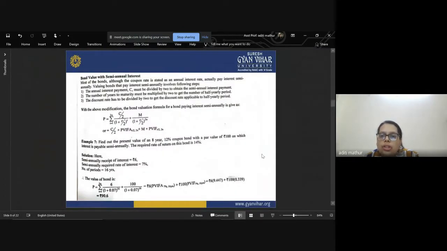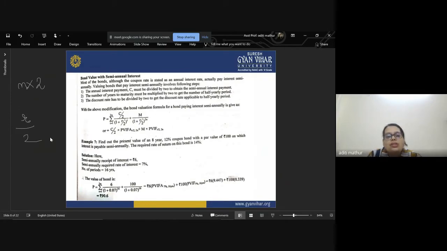Now, let us solve the questions if the data is provided or the interest has to be paid semi-annually. If you remember in the time value of money concept, we shared how to do these types of equations when the payments or interest are calculated semi-annually, quarterly, monthly. The fundamental rule was to multiply the N and divide the R. So as it is semi-annual, we will multiply the N by 2 and divide the R by 2, right? The rest of the components of the present value are the same. Let's check the 7th example to understand the concept with more clarity.